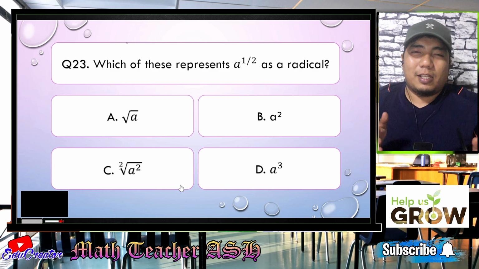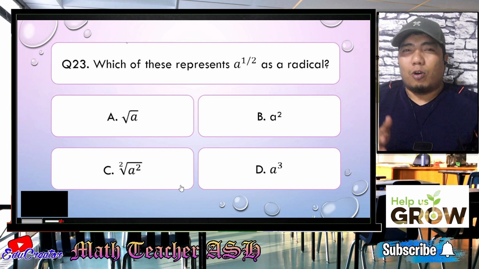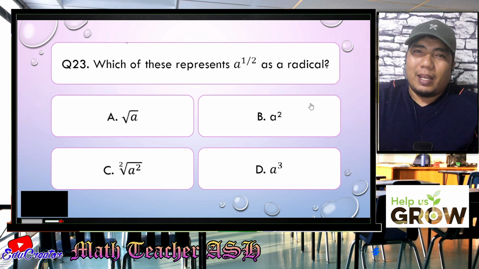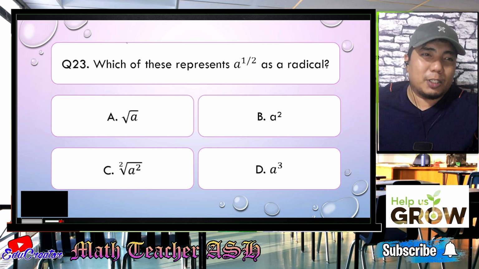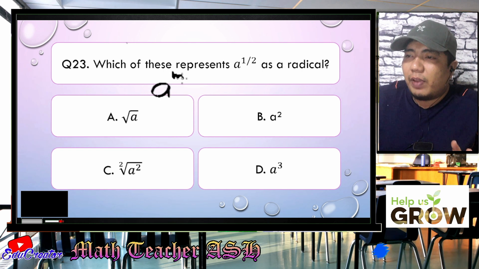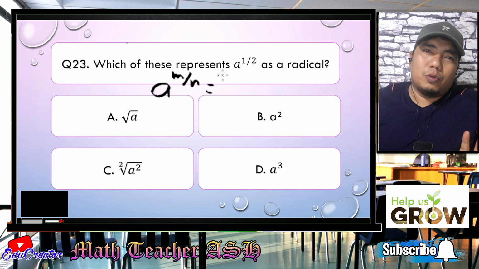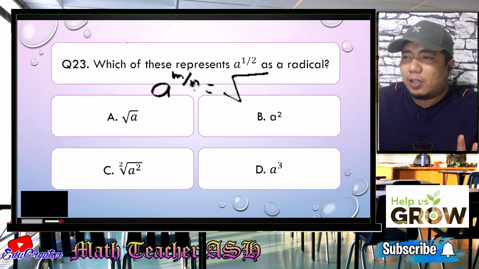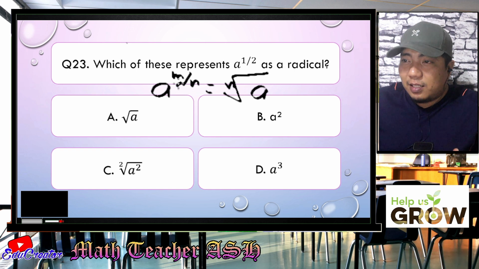Alright, math learners, this question is under the topic converting rational exponents to radicals. Now, if you have the expression a to the power of m over n, when you change that into a radical expression, your denominator will become your index and your base will become the radicand, with the numerator as its exponent.